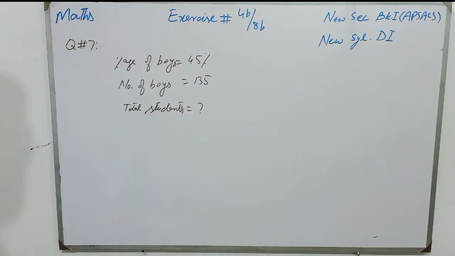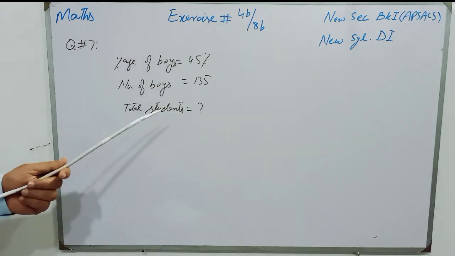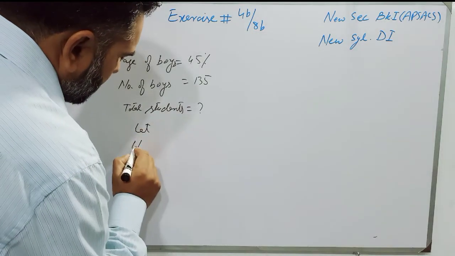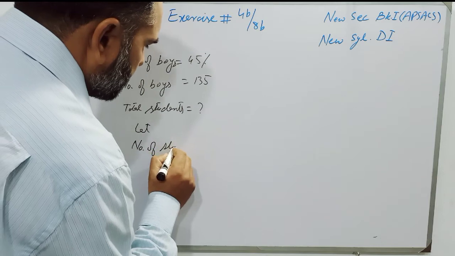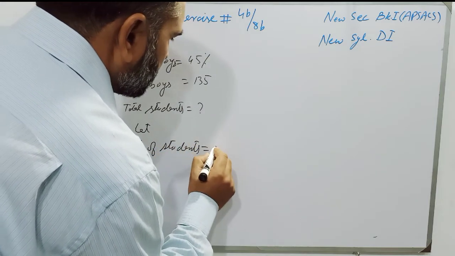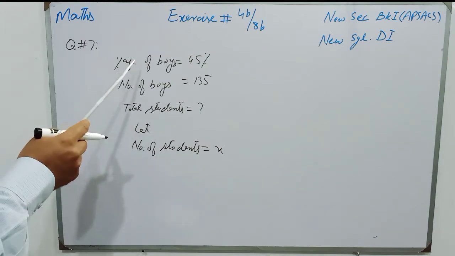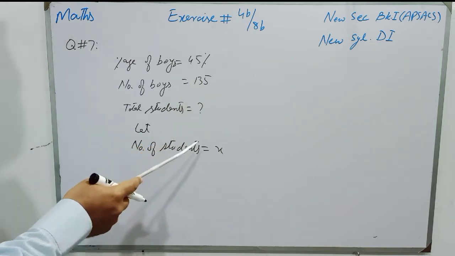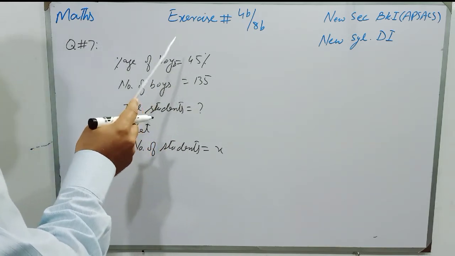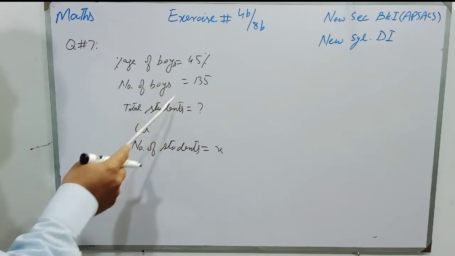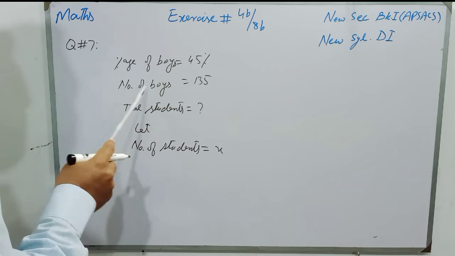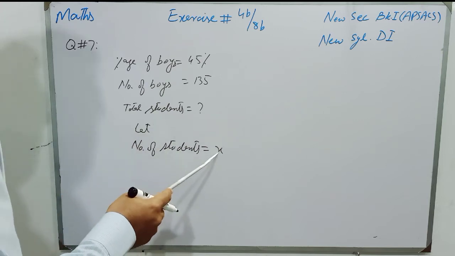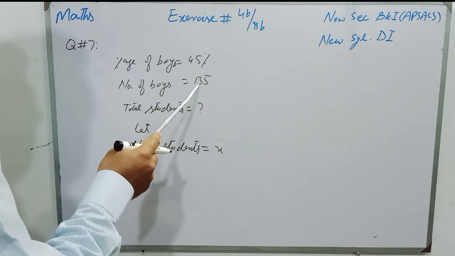So students, for this question we will suppose that the total number of students is X. Let number of students is equal to X. Now look at the question: 45% of X is equal to 135, because the number of boys is 45% of the total number of students, and the number of boys is 135.